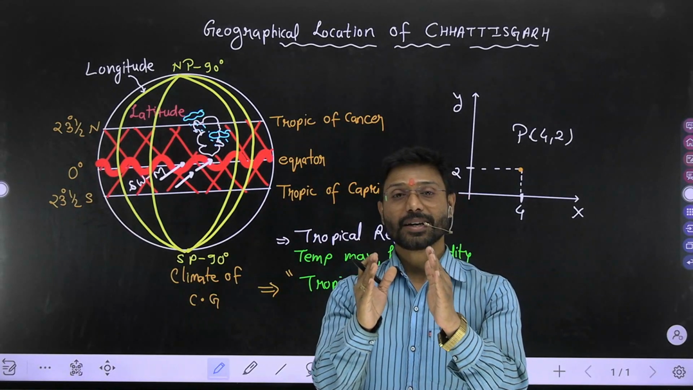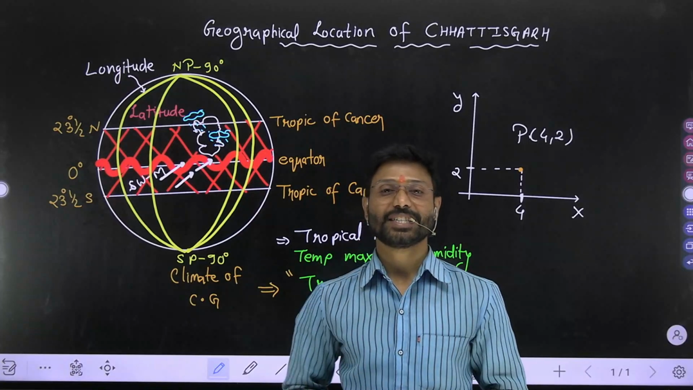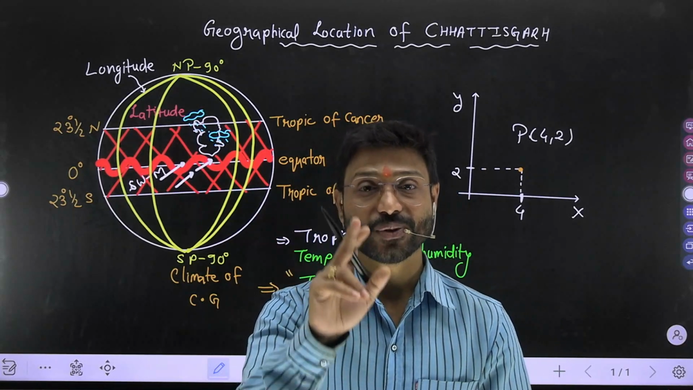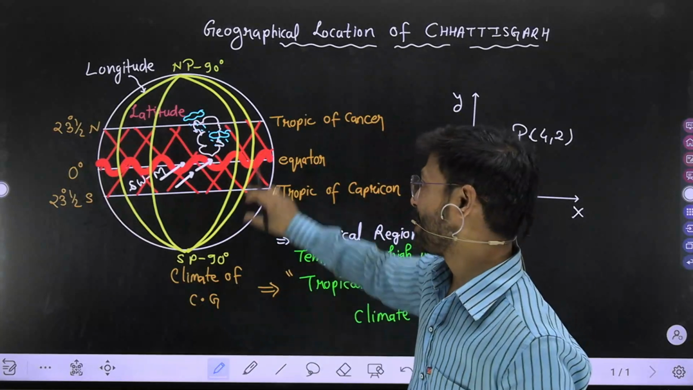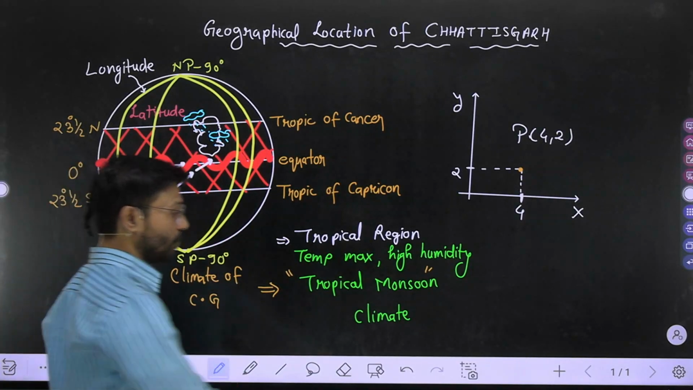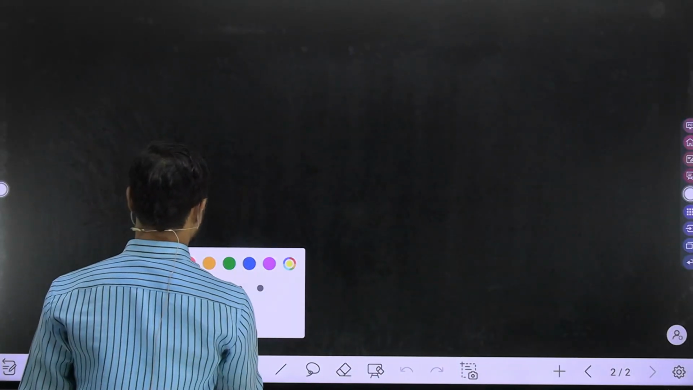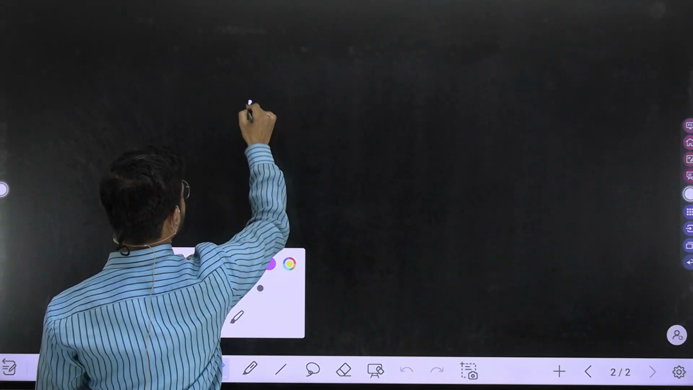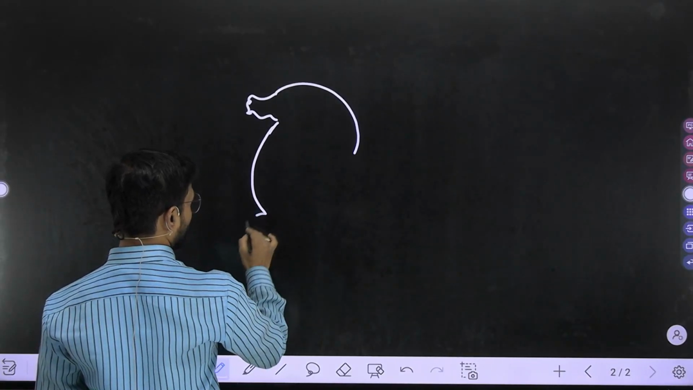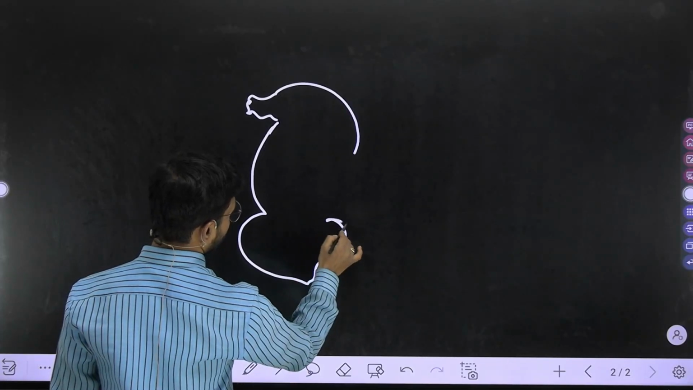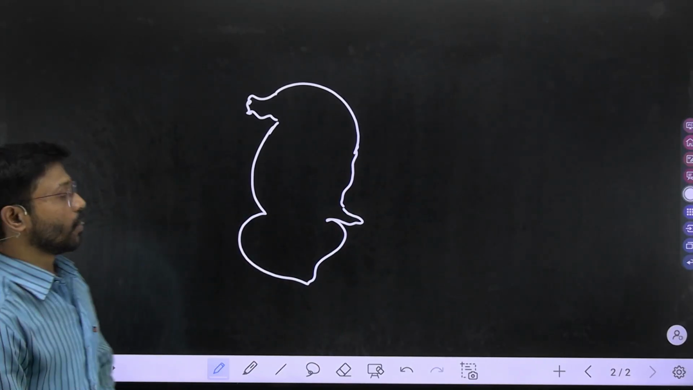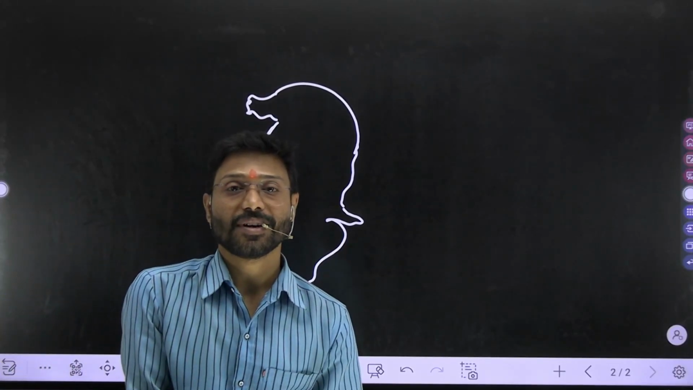Now, what are the latitudinal and longitudinal extension of Chhattisgarh? To locate it, see, again I'm going to draw another diagram in a bigger way. Draw your Chhattisgarh like this, my dear. Here it is, your Chhattisgarh. Approximately like this you have to draw your Chhattisgarh. Okay. Now, I have to locate it with respect to the latitude and longitude.